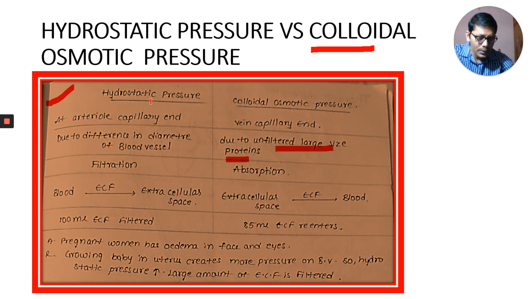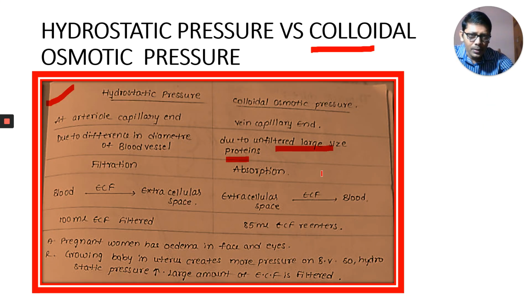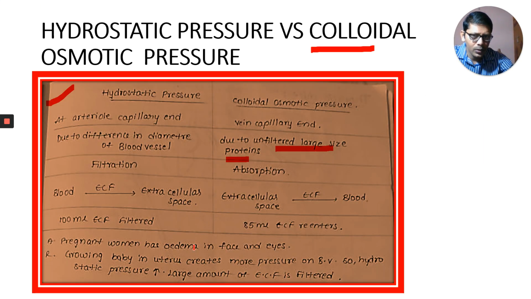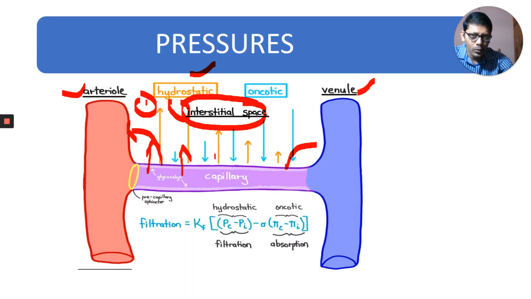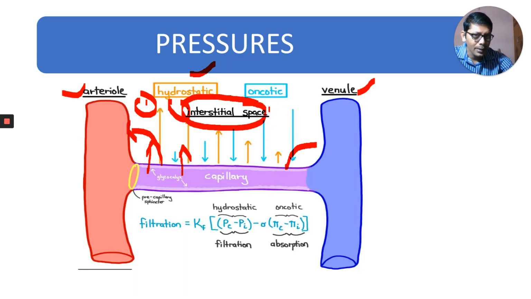And because of hydrostatic pressure, I told you, filtration takes place here, fluid coming outside. And because of this colloidal osmotic pressure, what is going on here? Reabsorption is going on here. From the blood, extracellular fluid goes into the interstitial space, also called the extracellular space.